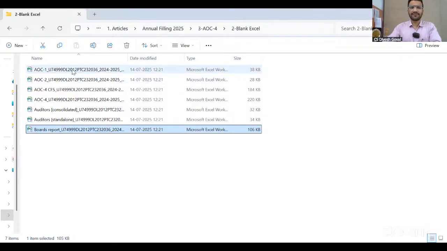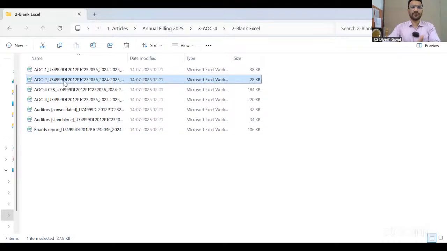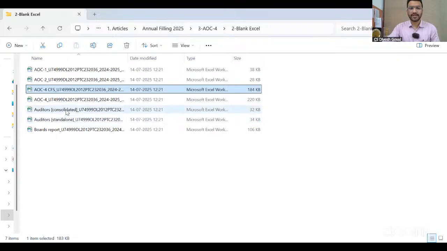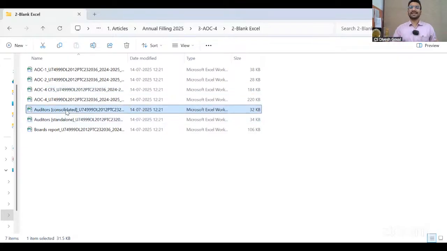But other files like AOC-1, AOC-2 depend upon what I have selected in AOC-4. Other files like AOC-4 CFS and auditor report consolidated are there because I have selected yes for the consolidation. So this is a complete 7 files. Now one by one, I have to fill all the files.